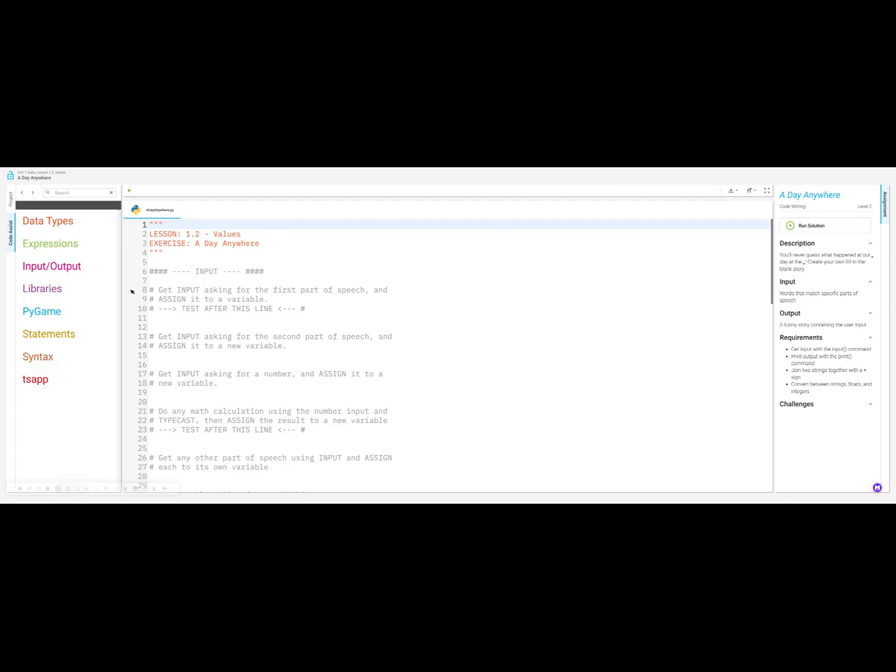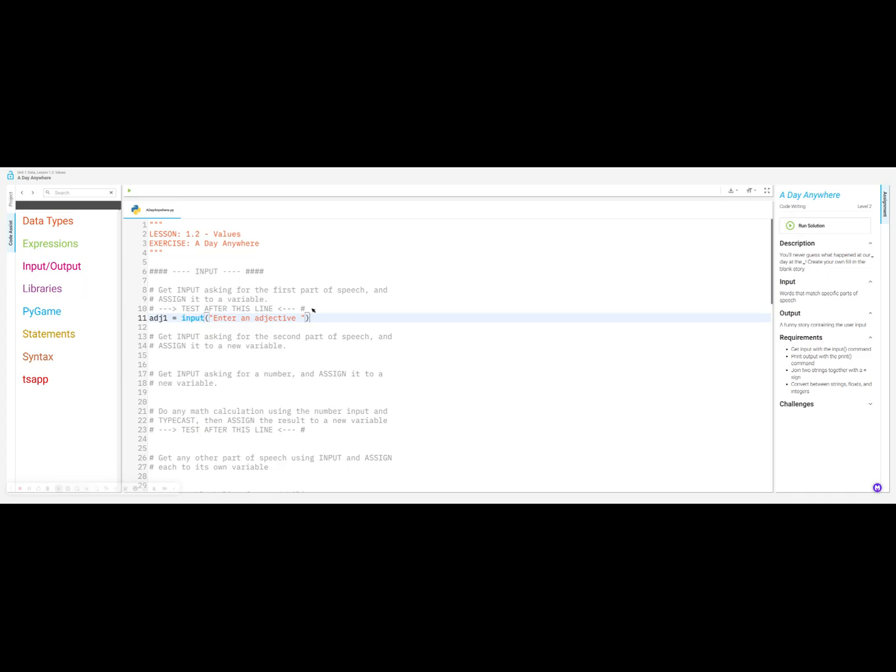Okay, here we go. To start us off, we're at line 11, and it says get input asking for the first part of speech and assign it to a variable. So we're going to go ADJ1 gets input, enter an adjective, and then a space, quotation mark, and parenthesis.